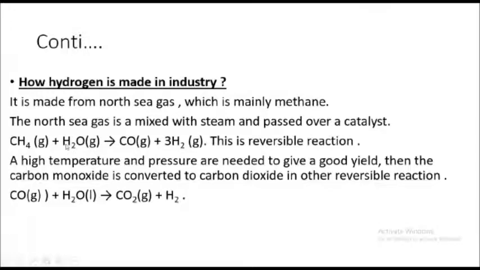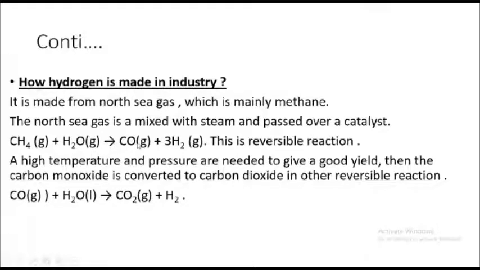So this H2O is the formula of water, but this (g) indicates that this is steam. So this water is not now liquid, but exists in the form of steam. Steam is water that exists in the form of gas. So you add this gas, these two gases. Both of them are gas because water exists in the form of steam, and steam is a form of gas.